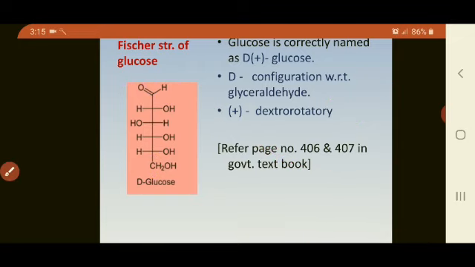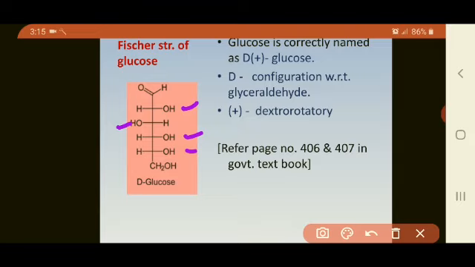Next, it consists of 5 OH groups: 1, 2, 3, 4 and 5. This is how all the evidences are shown in one structure, which is called D-glucose, the open chain structure of glucose. The CHO group is always written at the terminal, that is, at the end.